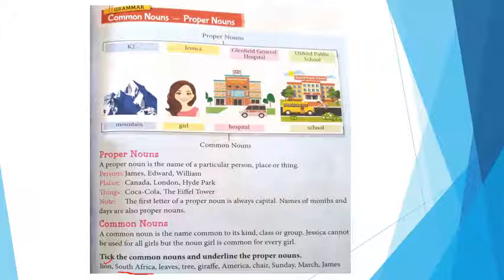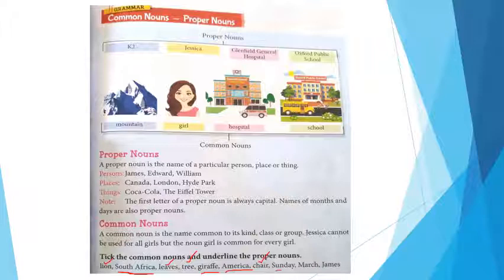Leaves are common nouns. Where is my pencil? Yes. Tick this statement. Tree. Again, common noun. Giraffe. Common noun. America. Again, proper noun. Chair. Common noun.